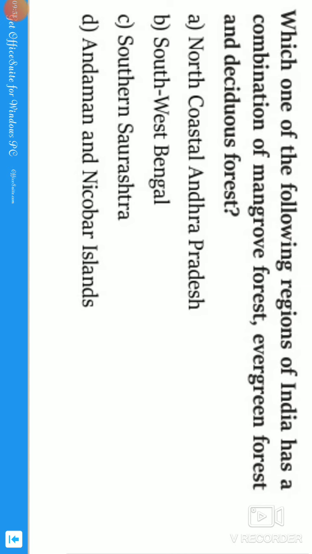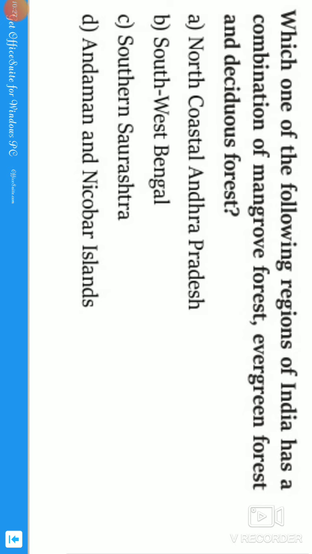Which of the following regions of India has a combination of mangrove forest, evergreen forest, and deciduous forest? Guys, if you see the options, mangroves, evergreen, and deciduous forest, we have discussed the mangroves, the evergreen forest and deciduous forest. So the mangroves are present more in the Sundarban deltas, Andaman and Nicobar, where we have islands and coastal areas. At those places, we have the mangroves.